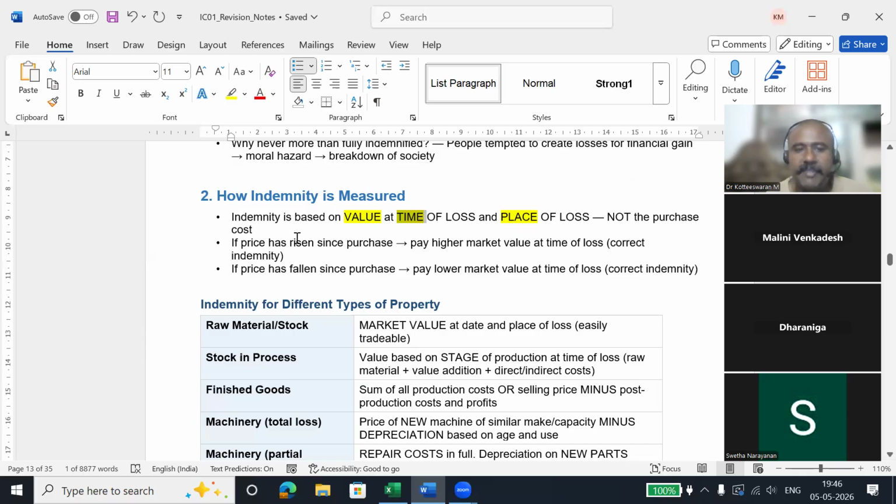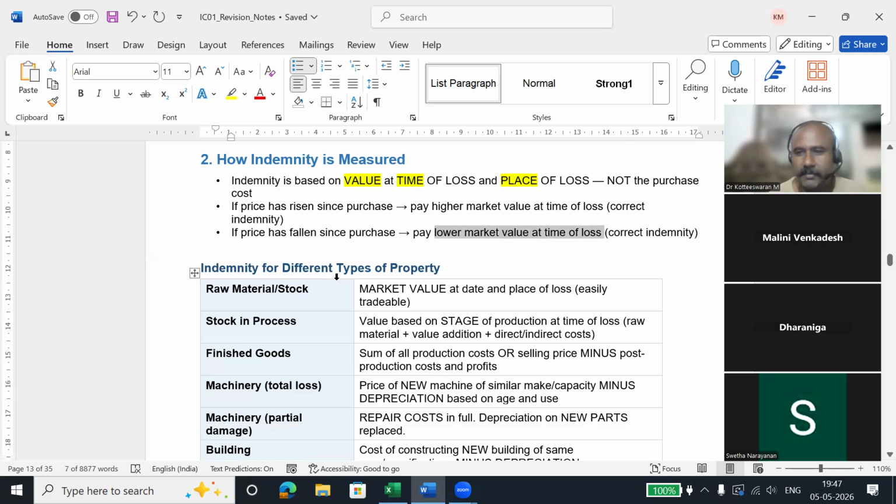So if the price has risen since purchase, they pay the higher market value at the time of loss. If the price has fallen since purchase, they pay the lower market value at the time of loss. Simple. This is very simple logic. Any questions?